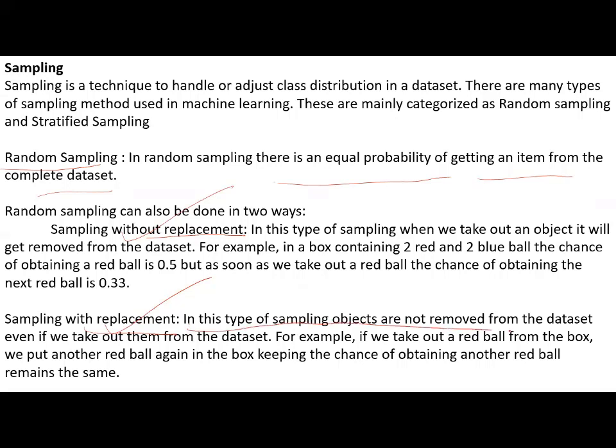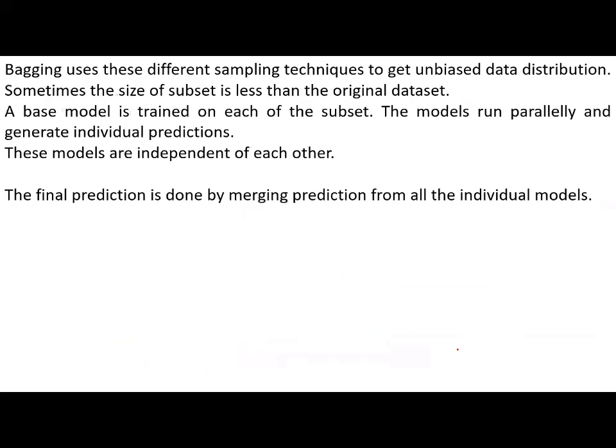So this is called with replacement, my dear friends, which we are going to deal with. Our bagging bootstrapping algorithm uses sampling with replacement. Now, bagging uses these different sampling techniques to get an unbiased data distribution. Sometimes the size of the subset is less than the original data set, but in our case, the size of the subset must be equal to the original data set. A base model is trained on each of the subsets.